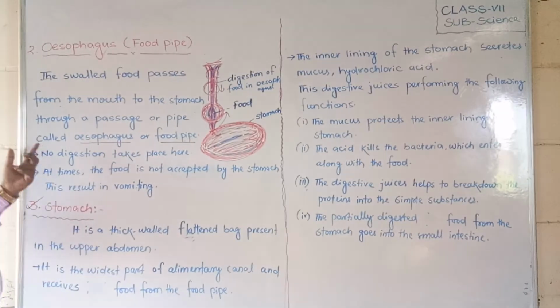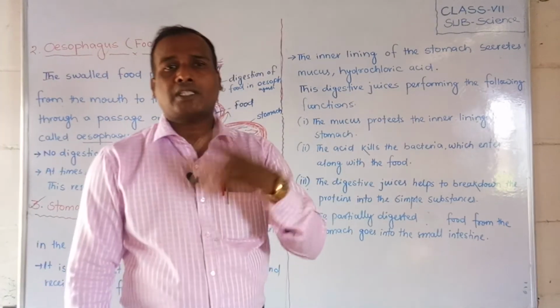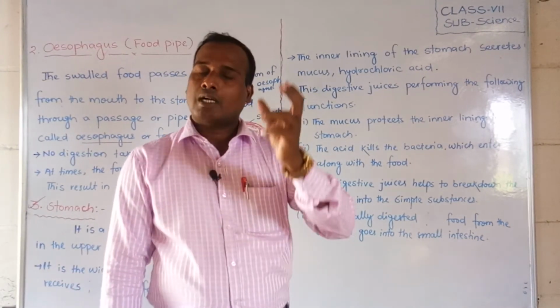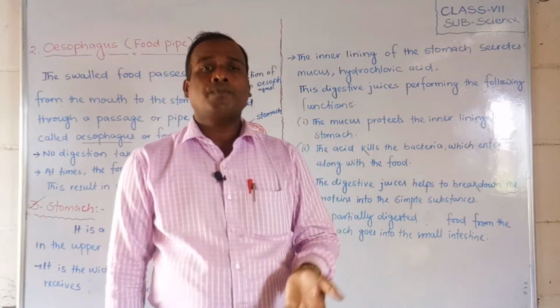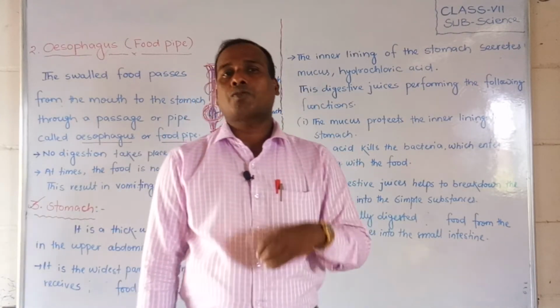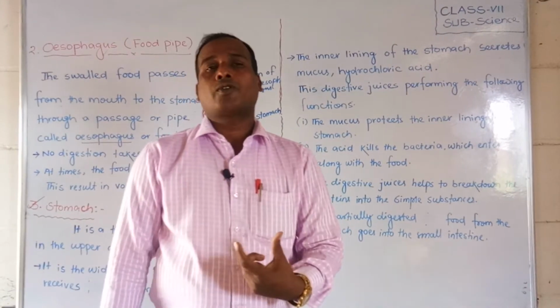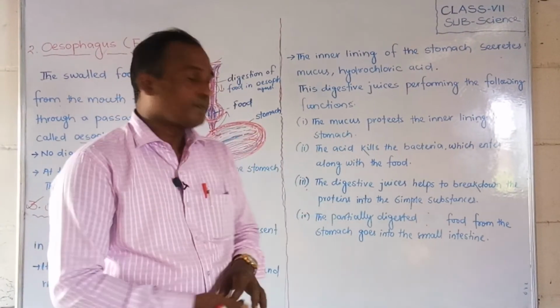Next, no digestion takes place here. Whenever we chew the food and swallow it, it won't stay in our esophagus or food pipe; it slowly goes to the stomach. If it stayed there, it might come out later. So whenever we swallow the food, it won't stagnate in our food pipe, that means it won't stop, and it slowly goes to the stomach.